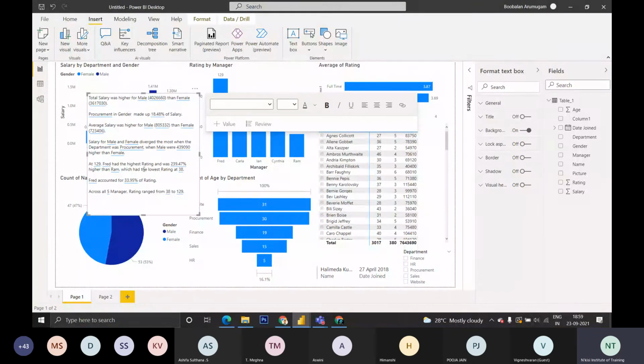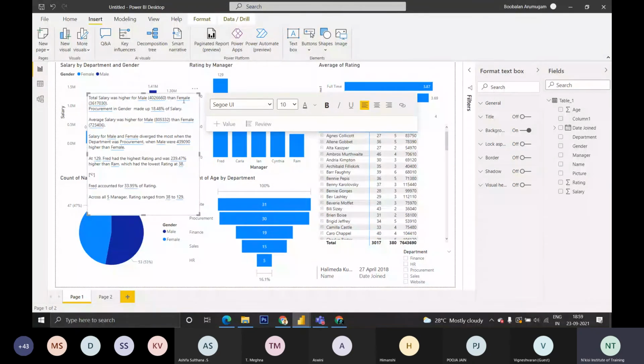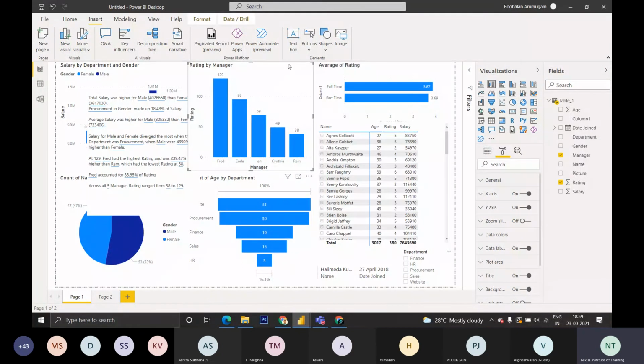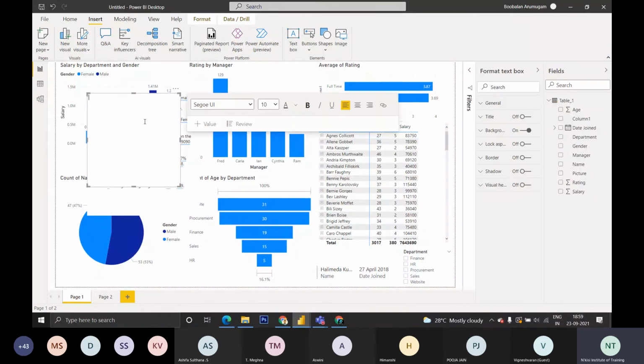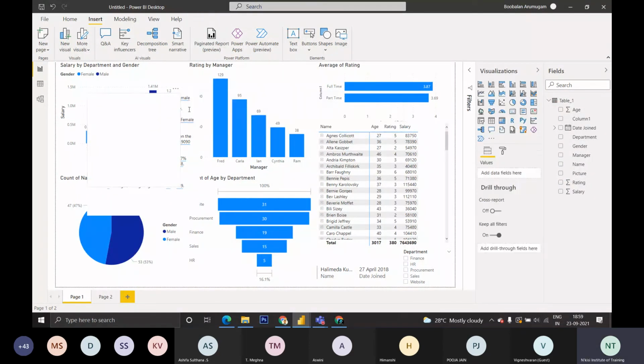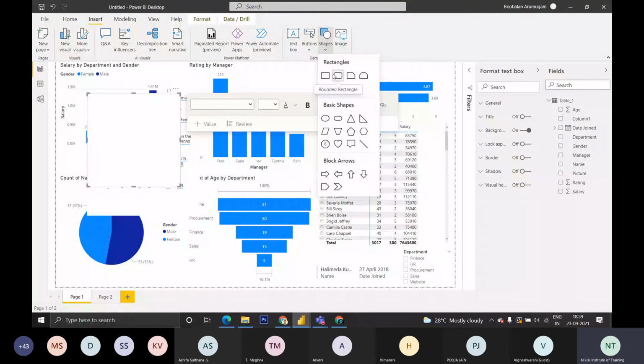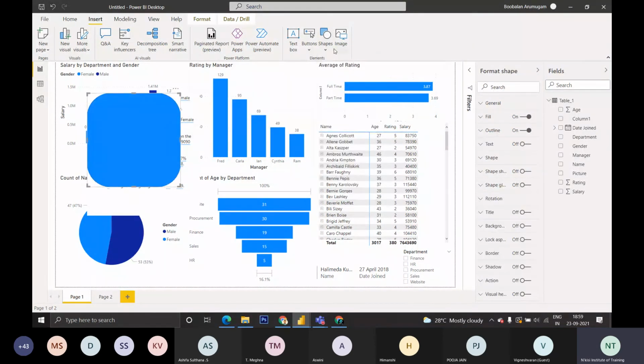Then Power Apps and automated preview, it will be previewing those things, and we can add a text box. If I want to add something like company names, we can add text boxes, buttons and shapes. In the shapes you can type. If you want to insert any logos or images, you can insert them.